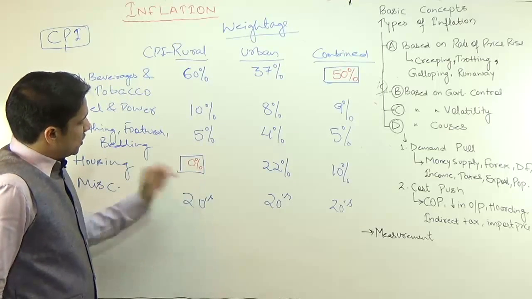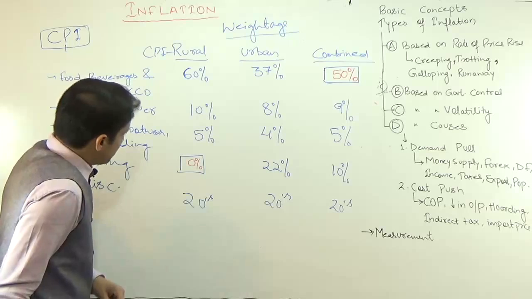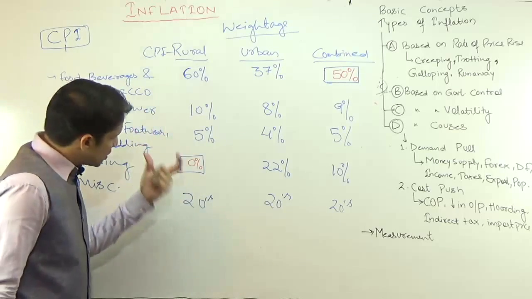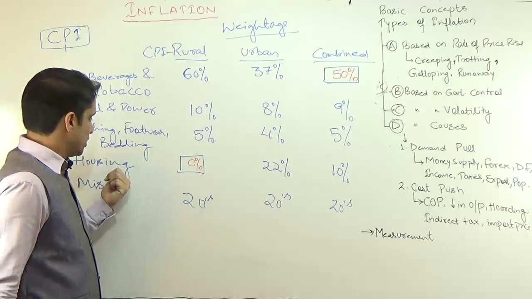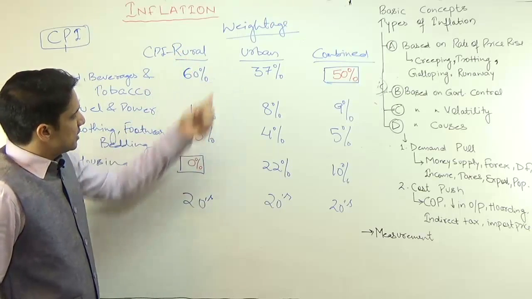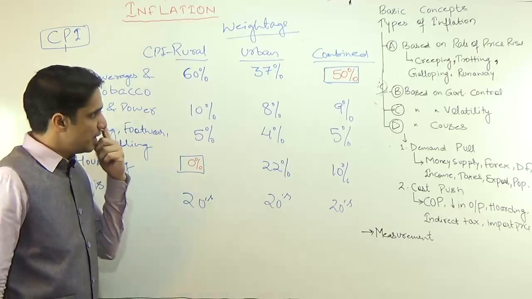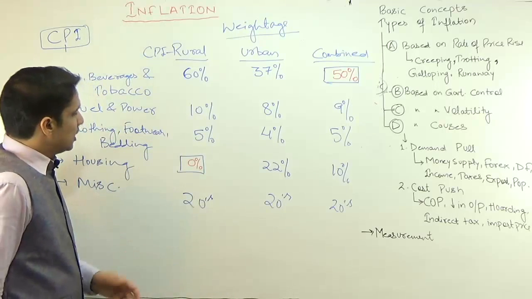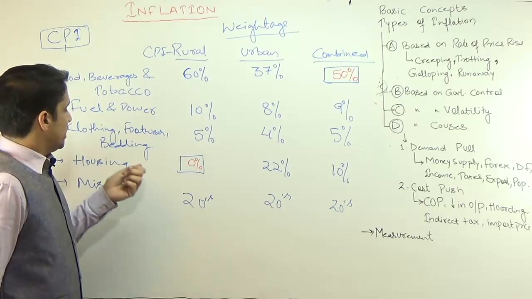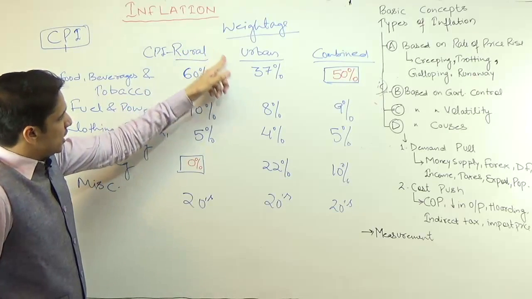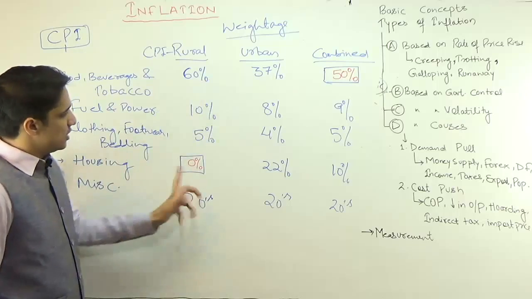When I am saying it is 0%, what does it mean? It means CSO assumes that the expenditure on housing done by rural areas is 0%, or as per the sample survey which CSO got, the expenditure done in rural areas on housing is 0 rupees.